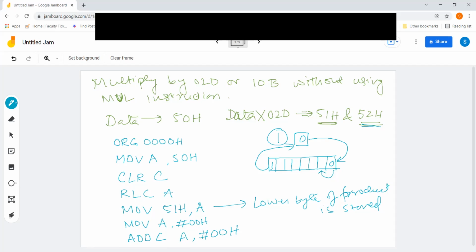So what is the accumulator going to store now? Accumulator was having 0 plus 0, because it is ADDC, plus carry. So now the accumulator is holding only the carry. Now finally, I am going to move it to the higher byte location. That is, 52 hex will store the carry. Then finally we are going to end it with the assembler directive END. Is it clear?